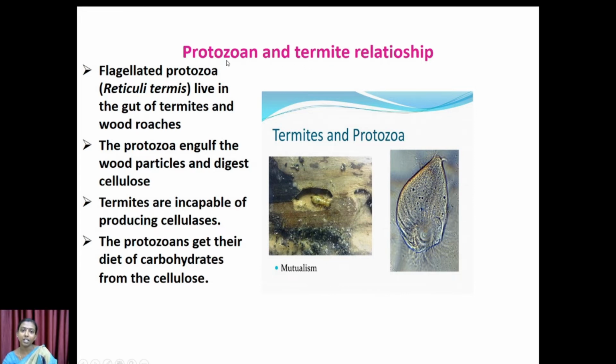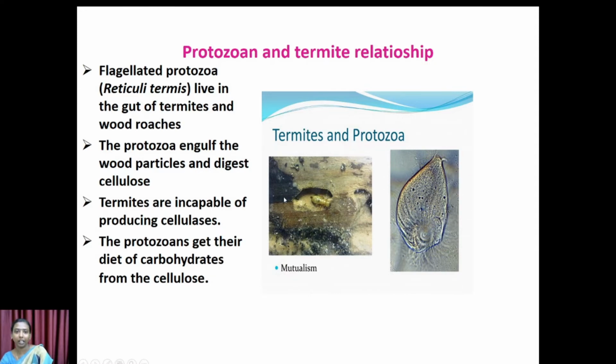protozoan, because this protozoan feeds on the carbohydrate, that is the cellulose particles, which are fed by the termite. So the termite is incapable of producing the cellulase, which is provided by the protozoan, and in turn the protozoan gets its energy source, its diet, from the carbohydrate obtained from the wood particles fed by the termites.